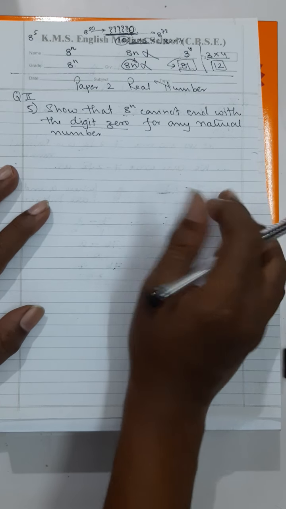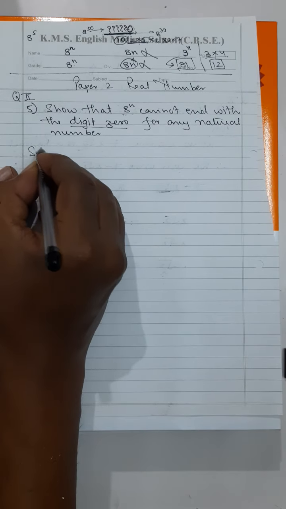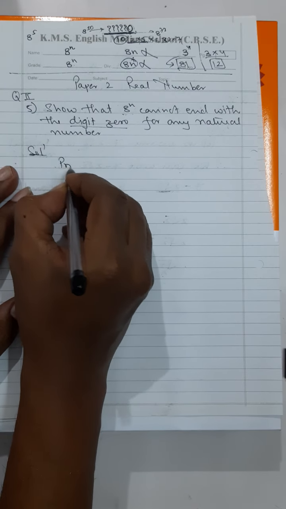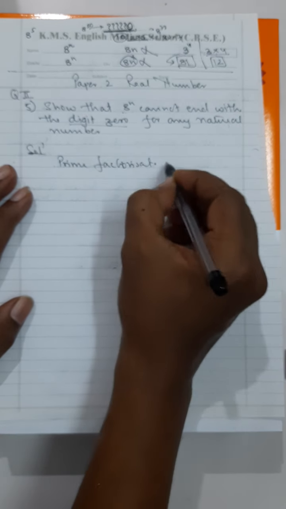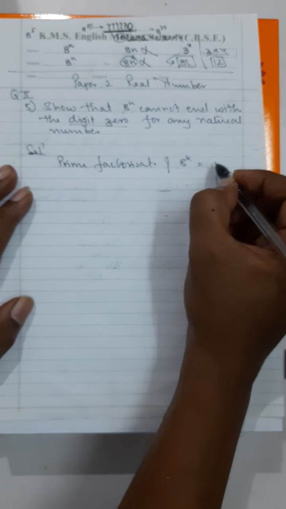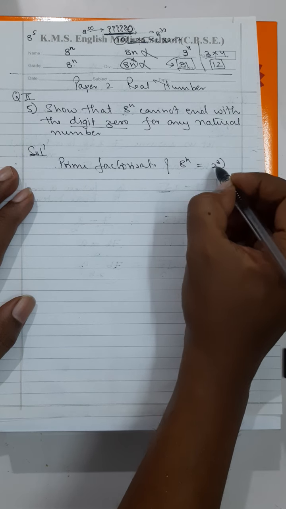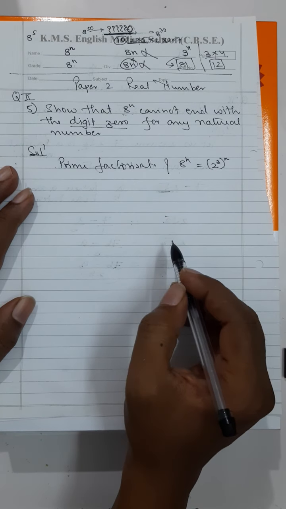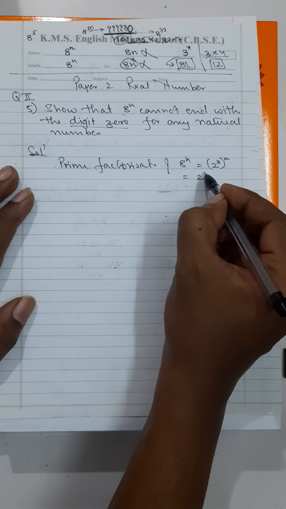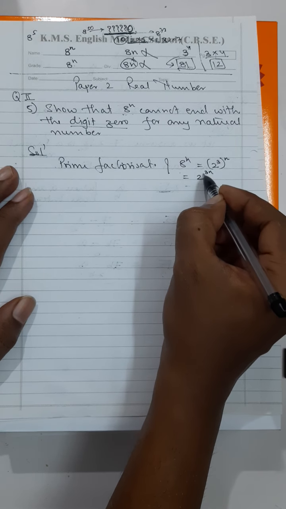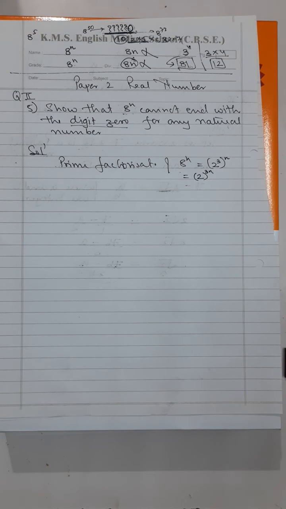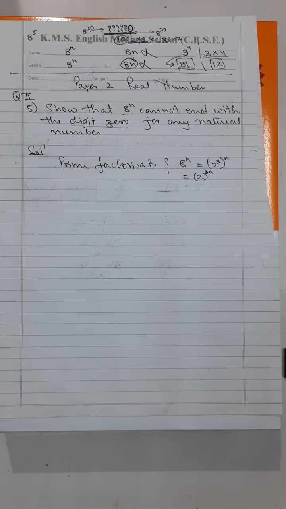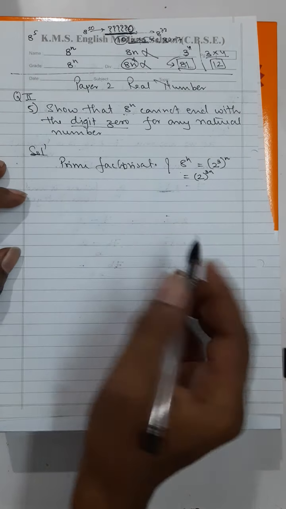Now here, the prime factorization of 8 raised to the power of n is equal to what? 2 cube raised to the power of n, that is equal to 2 raised to the power of 3n. These are the prime factors. Here, who is missing? 5 is missing. Who should be there? 2 and 5 both should be there. So you write it over there.